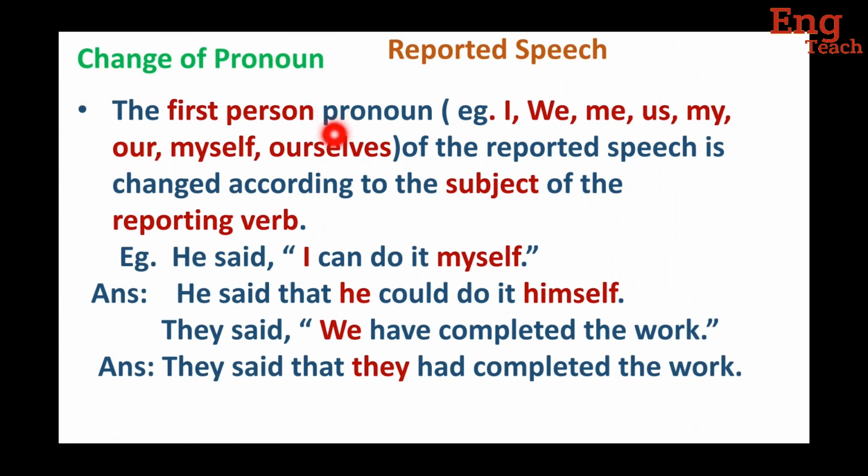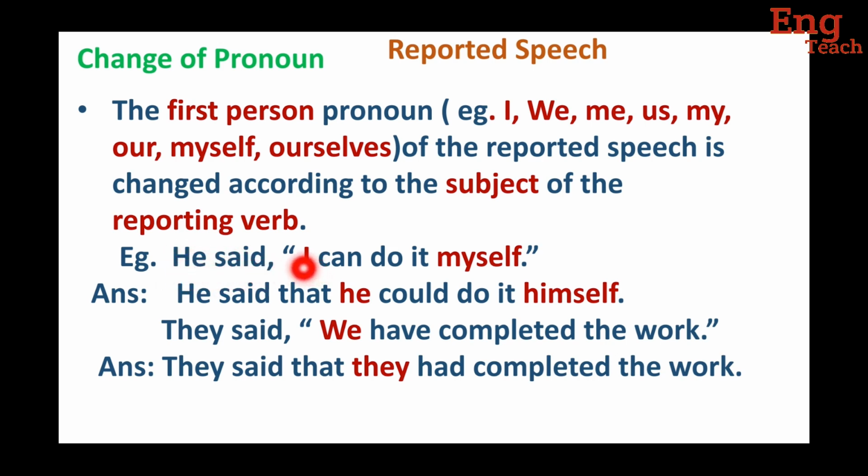Change of pronoun. Now let's see how to change first person pronoun in reported speech. The first person pronoun, for example, I, we, me, us, my, our, myself, ourselves of the reported speech is changed according to the subject of the reporting verb. Let's see the example. He said, I can do it myself. Here, said is reporting verb and subject of reporting verb is he.